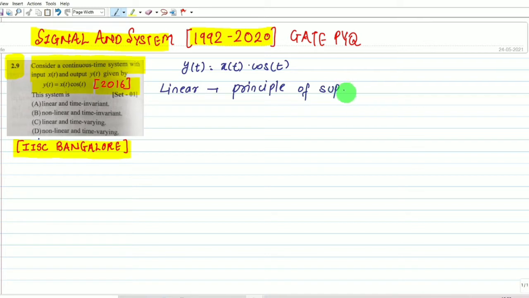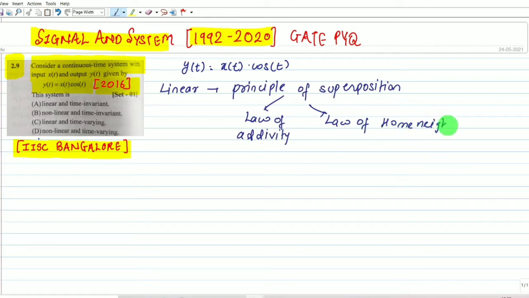What is the principle of superposition? It must follow the law of additivity as well as the law of homogeneity. Understood? This is the principle of superposition. If both the law of additivity and the law of homogeneity are followed simultaneously, then we can say our system is linear. First we are going to check the law of additivity, and second we are going to check the law of homogeneity.